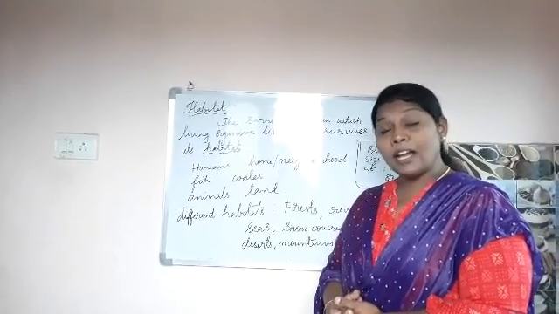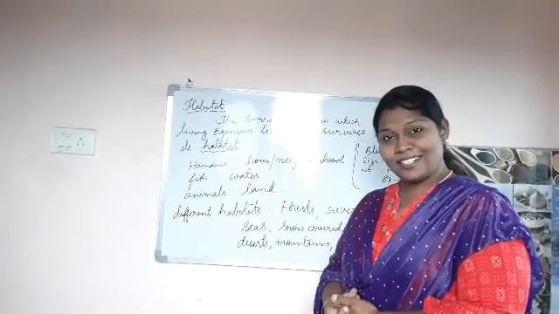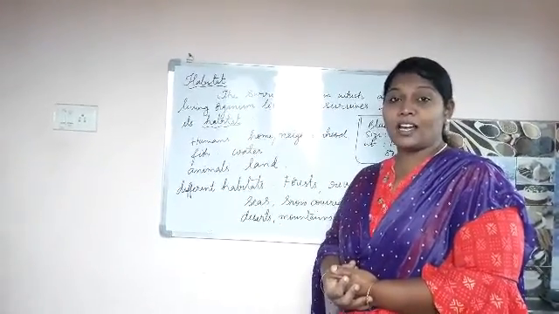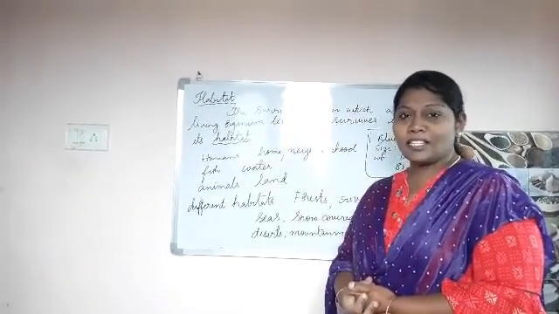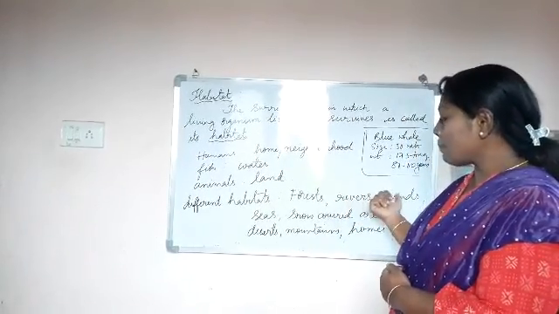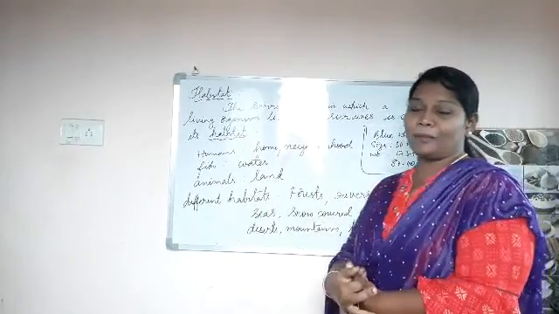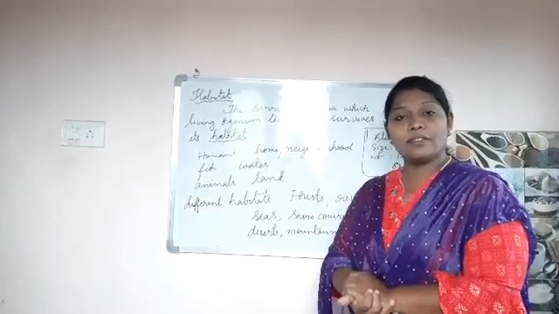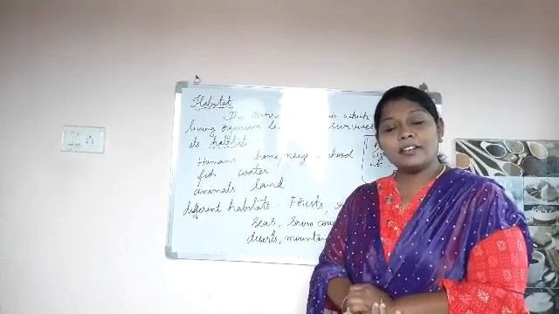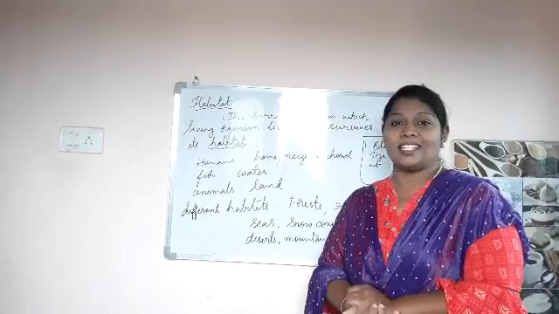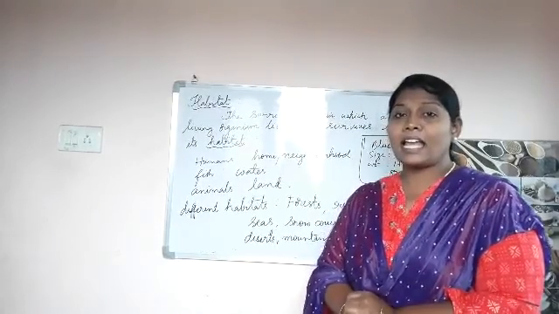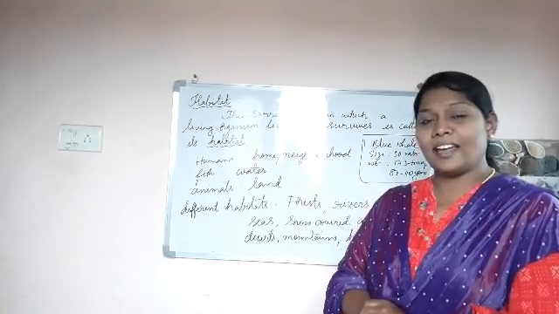All kinds of wild animals. Yes, children? Very good. Like tiger, lion, cheetah. All these are wild animals. So they live in the forest. Now rivers, ponds and seas. So what kind of animals do live in rivers, ponds and seas? See, the rivers, ponds or seas contain water. So aquatic animals live in these areas.